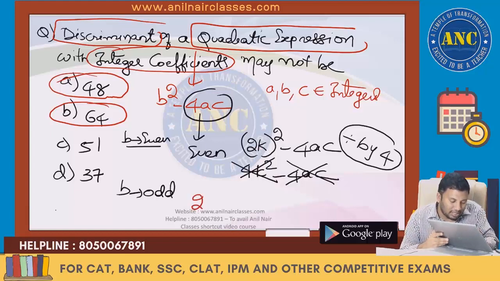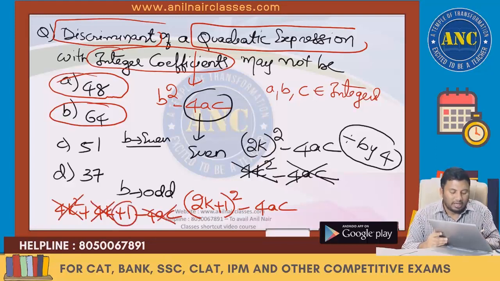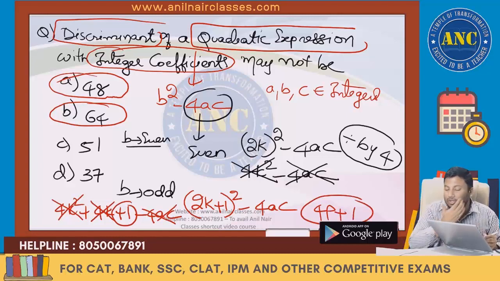If b is an odd number, 2k plus 1 whole square minus 4ac: 4k square plus 4k plus 1 minus 4ac. The 4k square, 4k and 4ac terms are divisible by 4, so it gives a remainder 1. So the first case, it is divisible by 4.